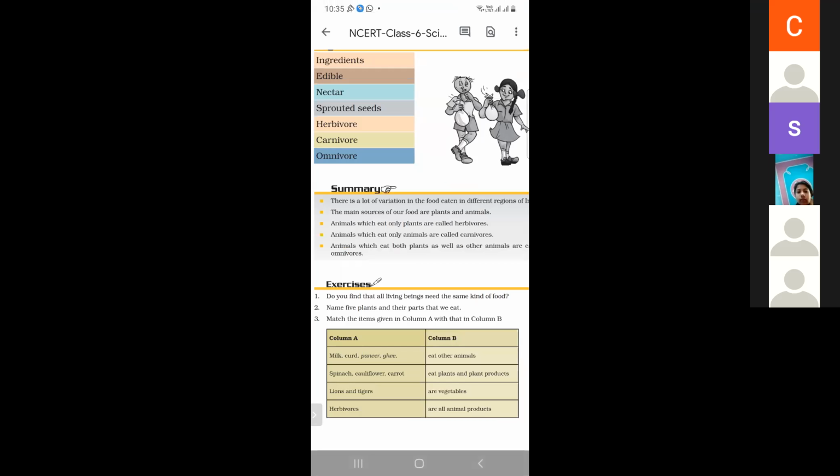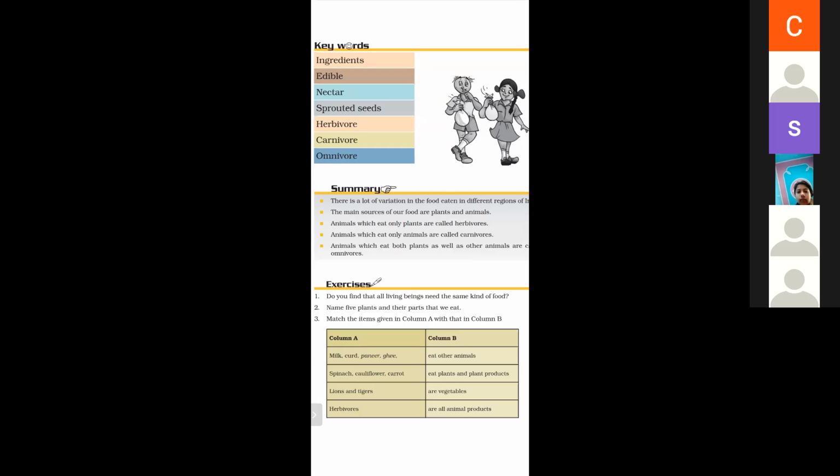Animals which eat only animals are called carnivorous. Animals which eat both plants as well as animals are called omnivorous. These are the summary. What are herbivorous, carnivorous, and omnivorous animals?